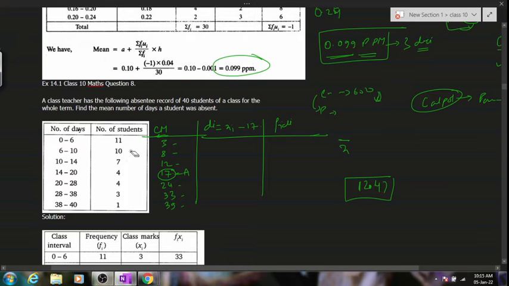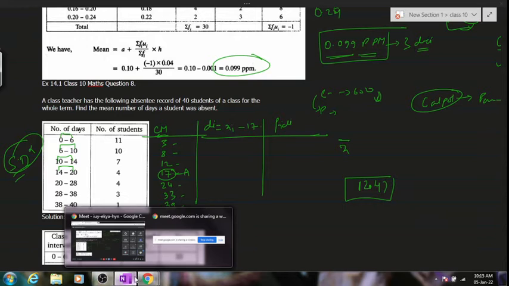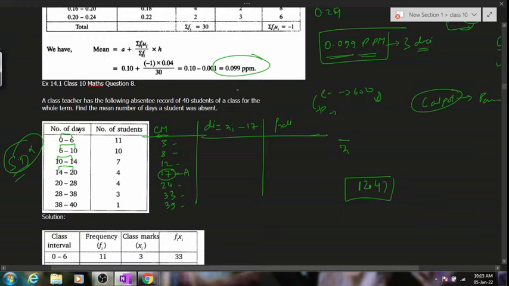So when we have a different edge, you see the difference out here is 6, the difference out here is 4, again the difference is 4, again the difference is 6. So it's varying, 4 and 6. So one thing is clear, that we will not be using the step deviation method. Is it clear? So the most favorable thing that we can use out here is the assumed mean method.